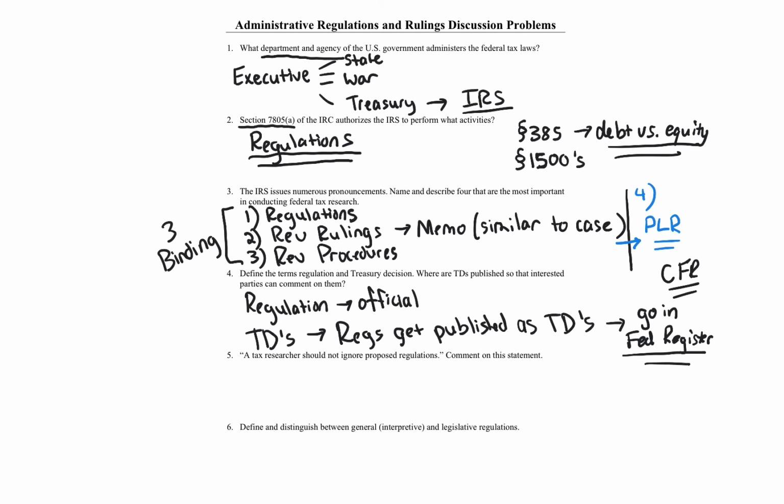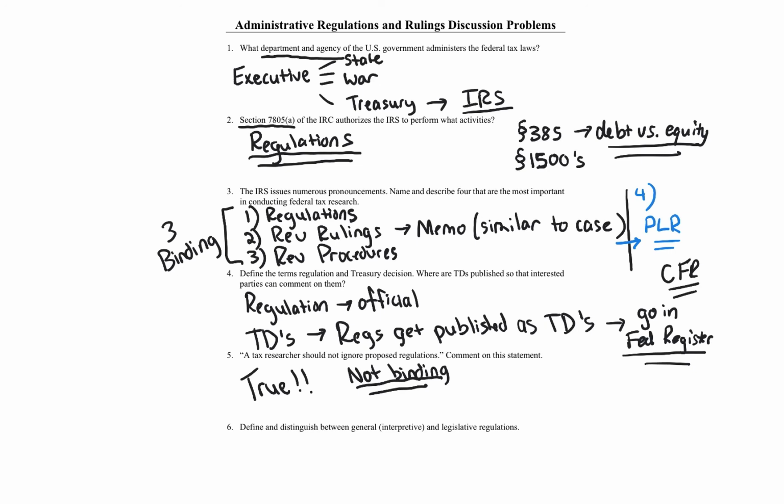Okay, number 5. A tax researcher should not ignore proposed regulations. Comment on this statement. This is a true statement. It's very, very true, and let me explain. Although proposed regulations have not yet been incorporated into administrative tax law, and they are not binding, merely persuasive, they should not be ignored because they generally represent the IRS's current understanding of an issue, and many of the provisions of proposed regulations may eventually become a final regulation. A proposed regulation gets issued, the IRS takes up comments on that, and then final regulations get issued.